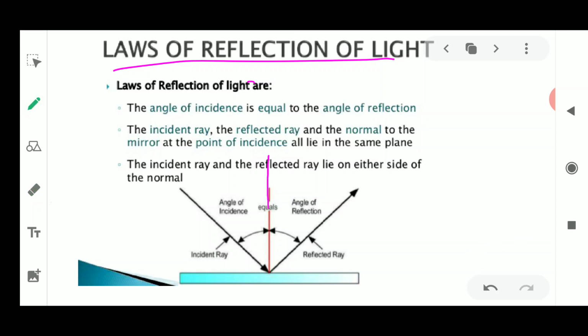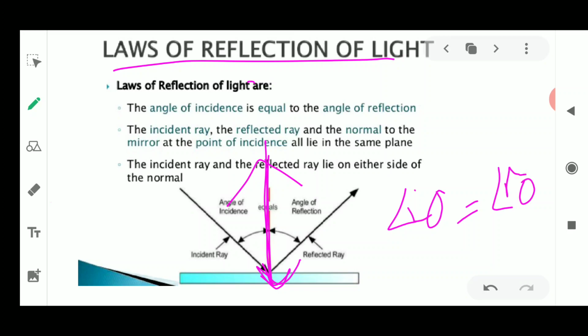Means if the light is striking perpendicularly on this mirror, if it is coming along this normal, on the way of this normal, then only the angle of incidence will be 0. Now if the angle of incidence is 0, then what about reflection? If it goes back again in the same path, then the angle of reflection will also be 0. Angle I will be 0, angle R will also be 0.